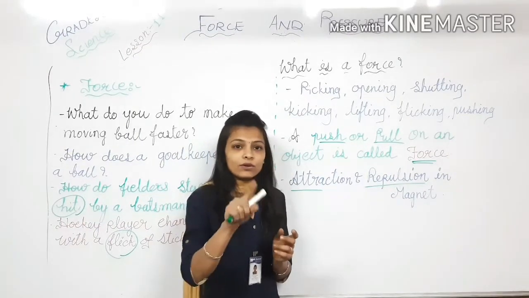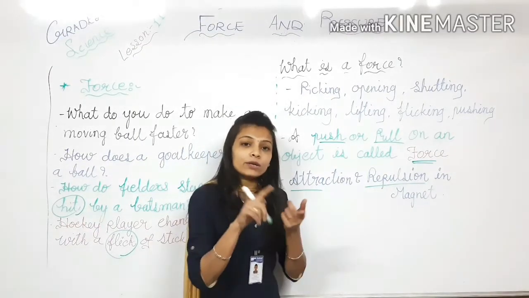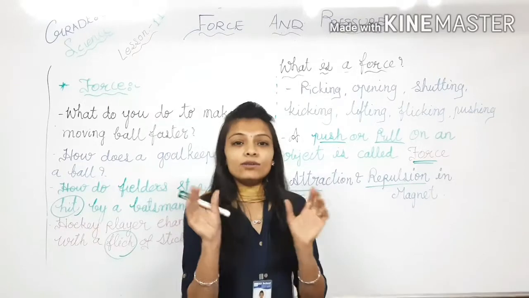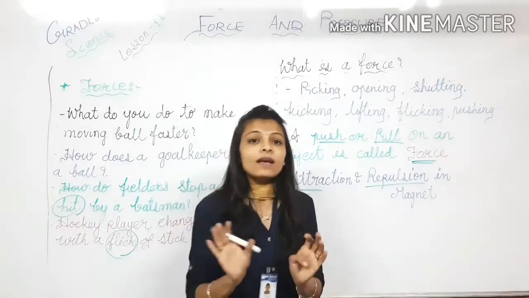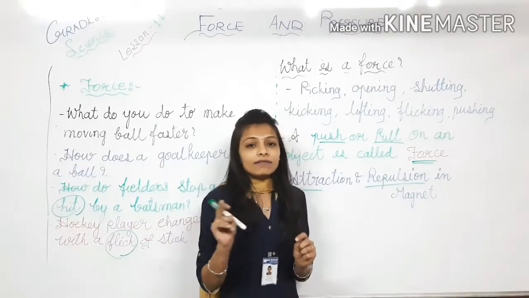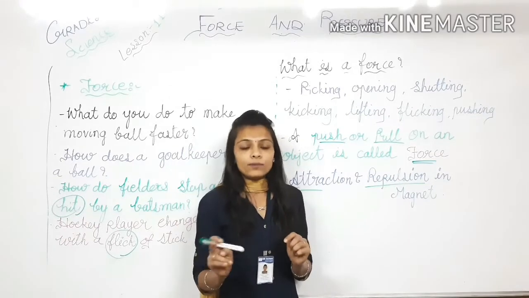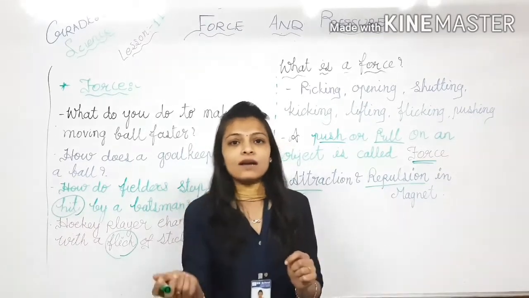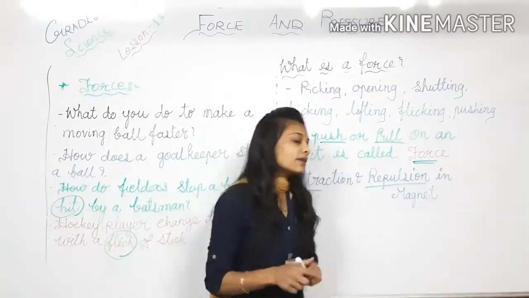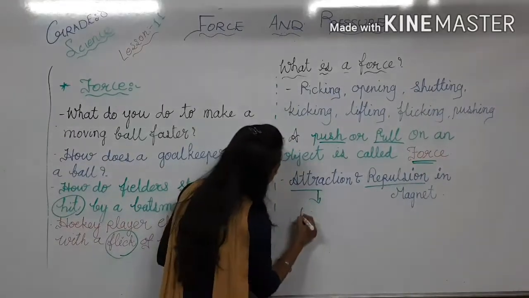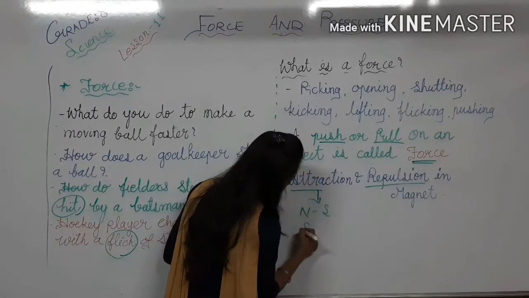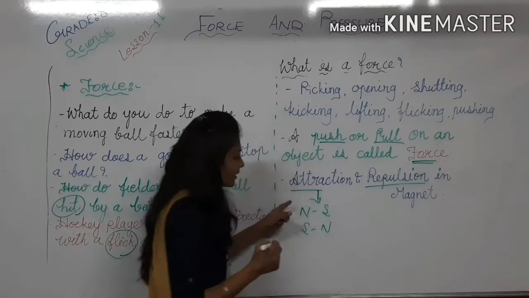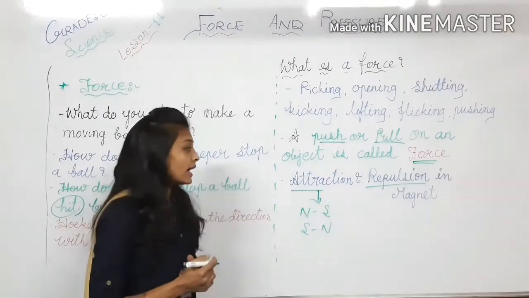Two poles are there, north pole and south pole. When you are taking two magnets, opposite poles, north and south, otherwise south and north, it will be an attraction. I can write here as NS or SN. It will be the example of attraction.